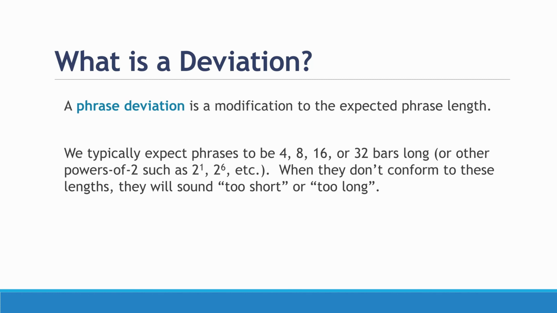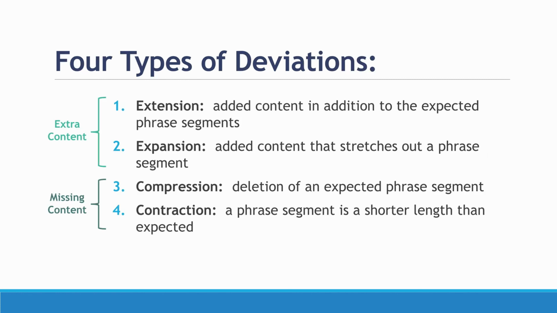So I'm going to give you essentially a toolbox for working through those situations when it's too long and too short. We're going to talk about 4 types of deviations in this unit. 2 of them are going to be about extra content that we're not expecting in the phrase, and 2 of them are going to be about content missing that we might expect in a phrase.